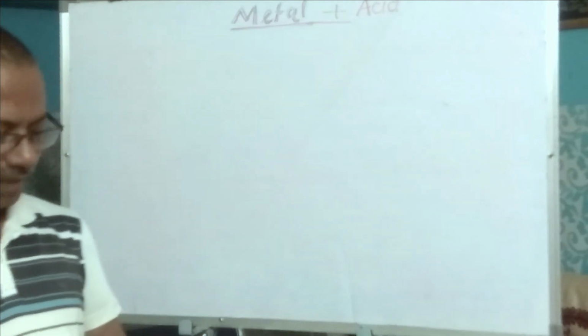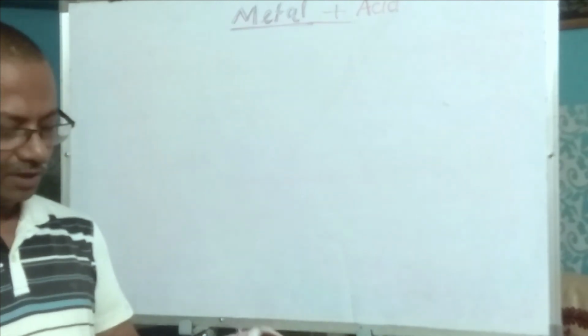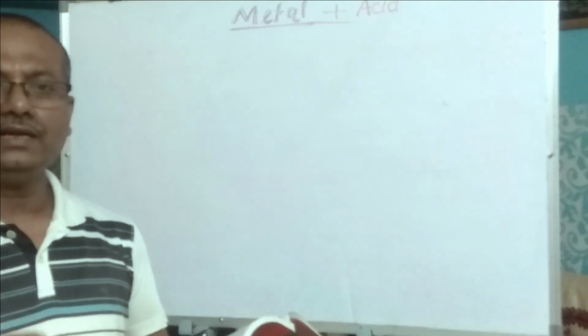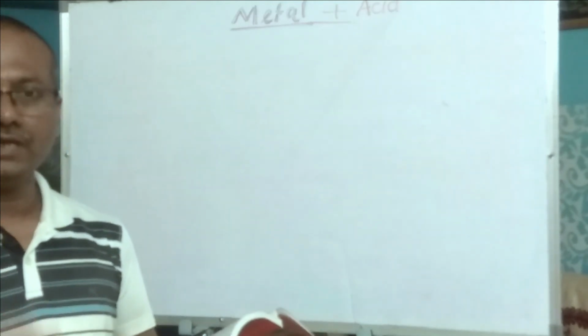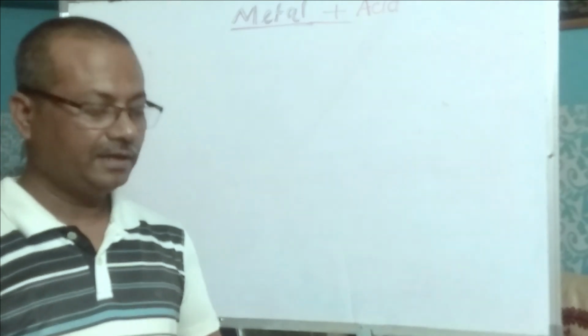Dilute sulfuric acid means water is mixed with concentrated sulfuric acid to make it dilute, and when allowed to react with zinc metal, it produces a large amount of hydrogen gas. So in laboratory, this method is applied to produce hydrogen gas.